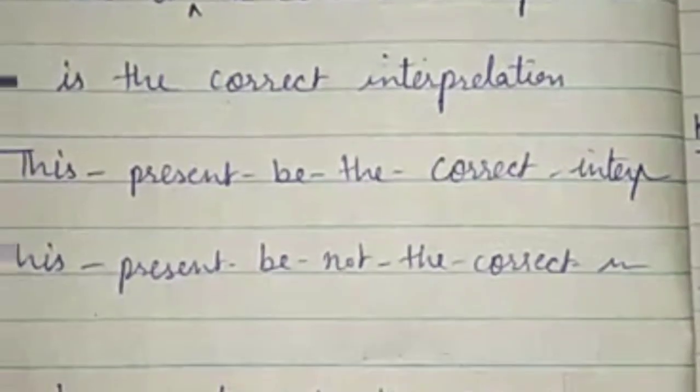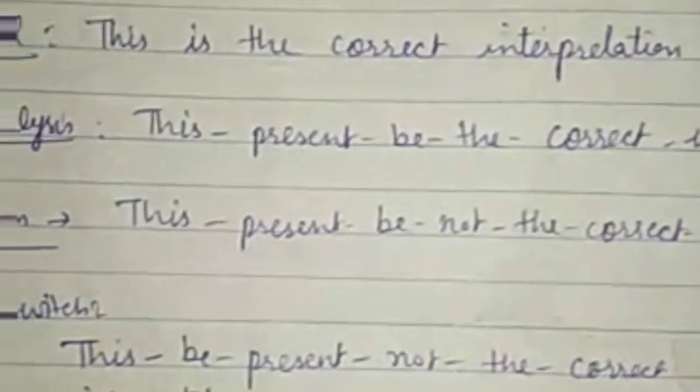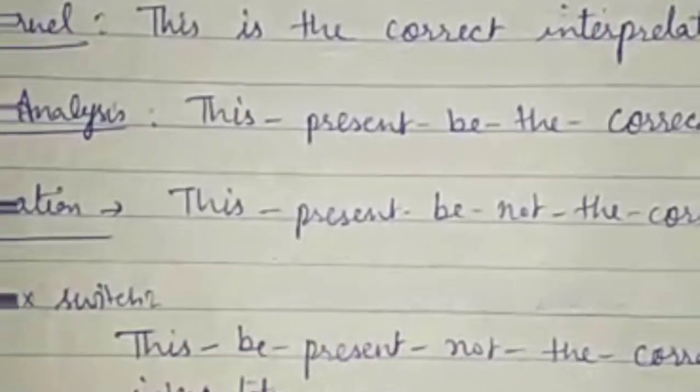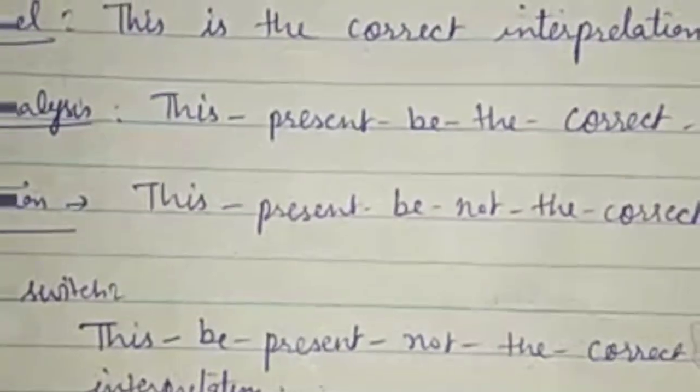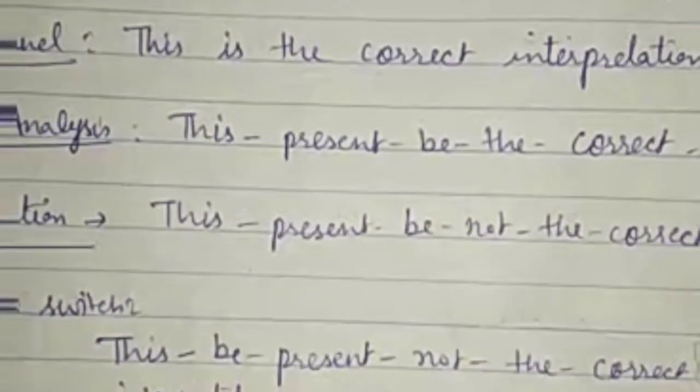Then make out kernel from that. Then IC analysis. The change is introduced at fourth point. Fourth point depends on the type of sentence you are given. Here we are given a negative sentence, so the fourth point will be negation. In negation, we will simply mark not. This present be not the correct interpretation. And then affix switch. This be present not the correct interpretation. Be present means is, and we are here at the given example.